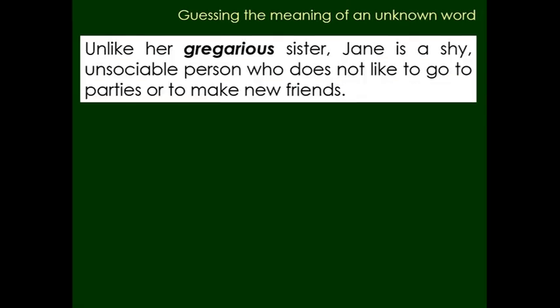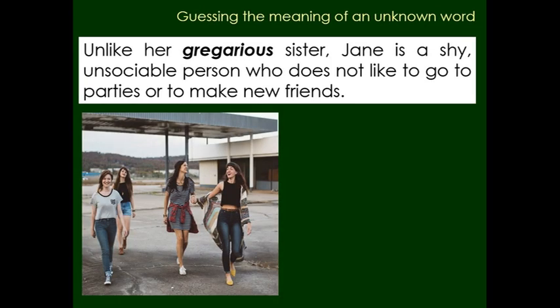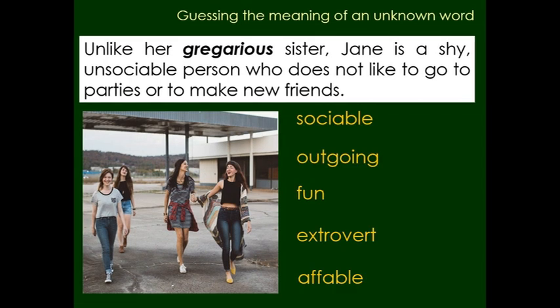Our second example reads, "Unlike her gregarious sister, Jane is a shy, unsociable person who does not like to go to parties or to make new friends." Looking at this word in the context of the sentence, we have Jane and her sister, and therefore we picture some girls in our minds. But we can also see the word unlike, which means that Jane is not like her sister, and therefore Jane's sister is probably sociable, outgoing, fun, extrovert, and affable.